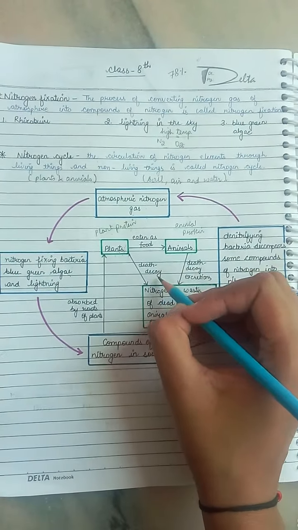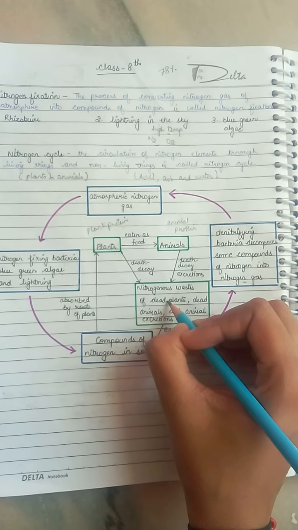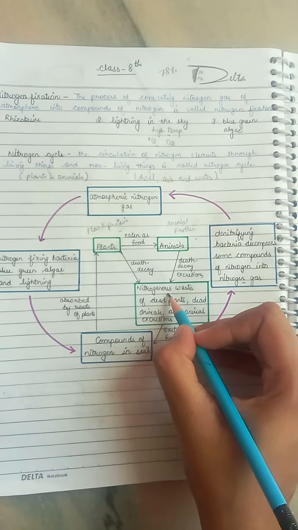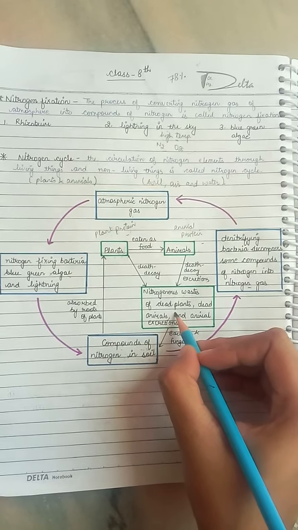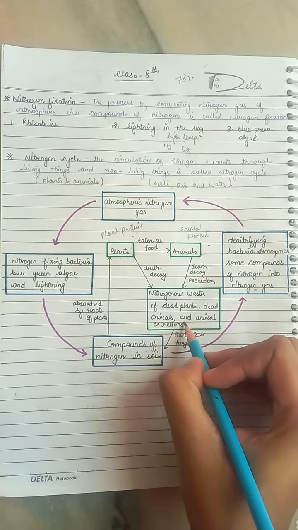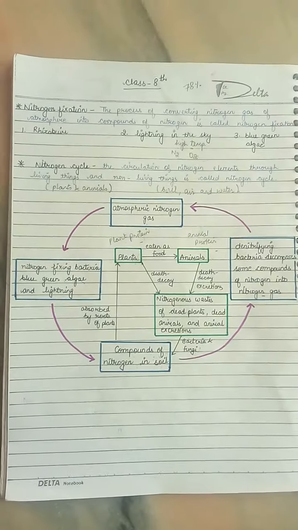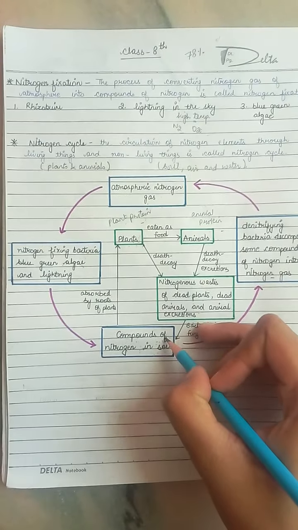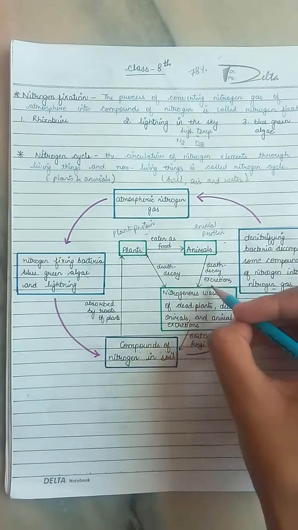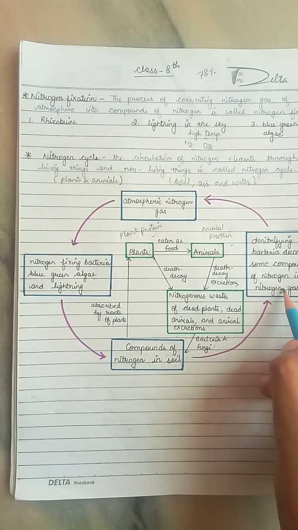Then the dead and decaying material of plants and animals contains nitrogenous waste in the form of plant protein and animal protein. These two proteins, plant protein and animal protein, are complex substances. Therefore, the decomposers present in the soil convert these two complex substances into simple substances, which get easily mixed in the soil. And further, these nitrogenous compounds are again used up by other plants for their growth. This process continues endlessly.